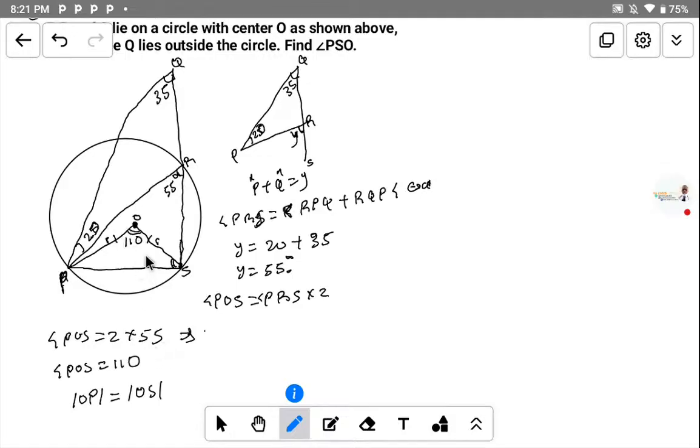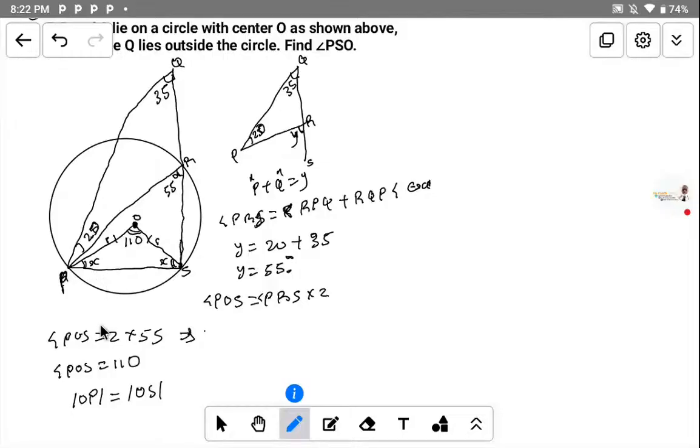Now, to get this angle, you consider this triangle. Since the two sides of this triangle are equal, that is an isosceles triangle. And in an isosceles triangle, the base angles are equal to each other. So if this angle here is S, this angle here must be equal to S. If this angle here is 10, this angle here must be equal to 10. Since this place is equal to S, definitely this angle here must be equal to S.